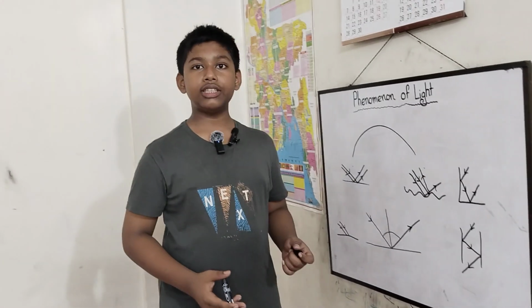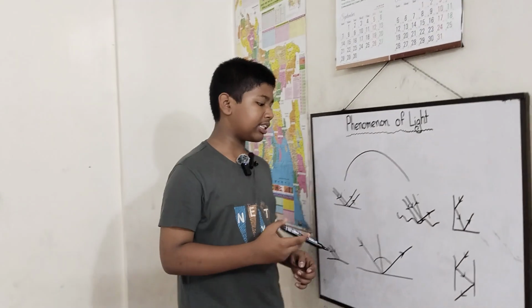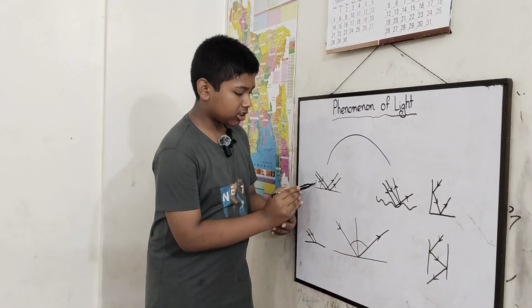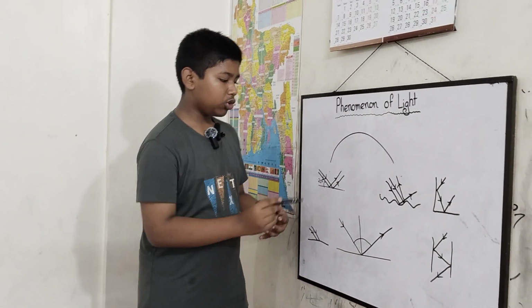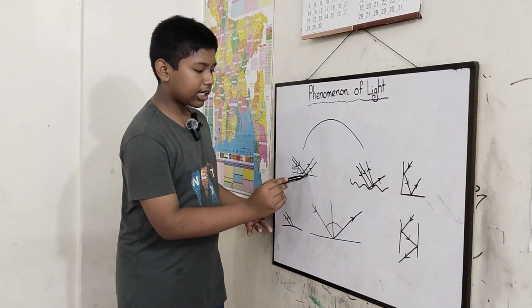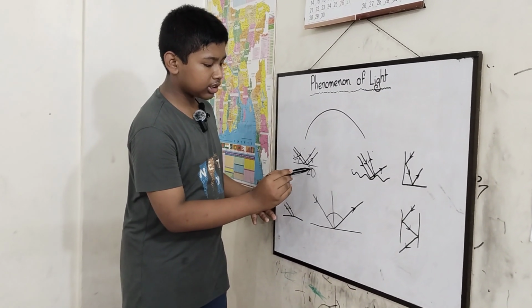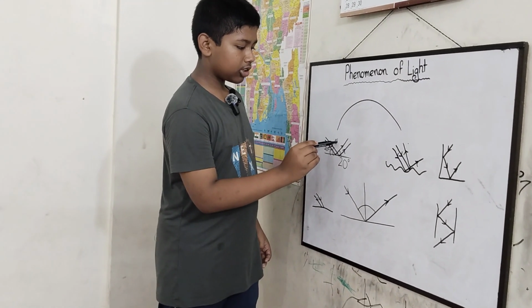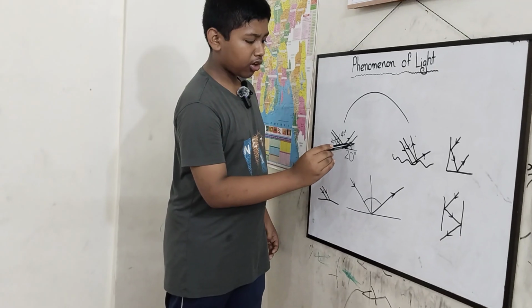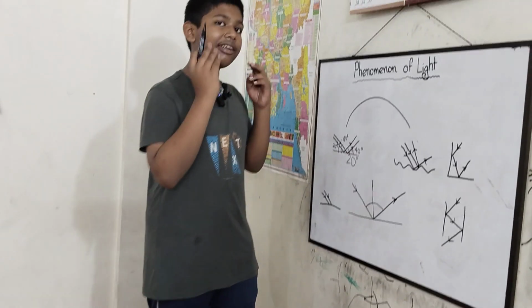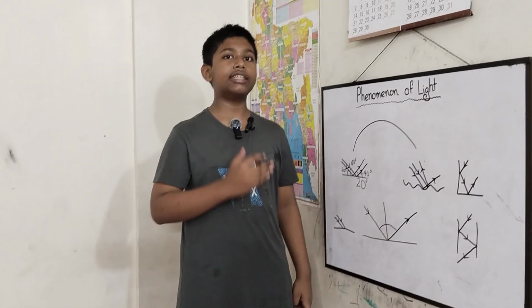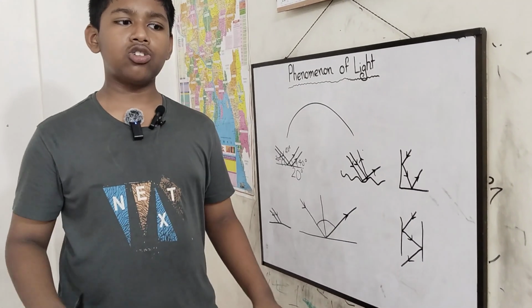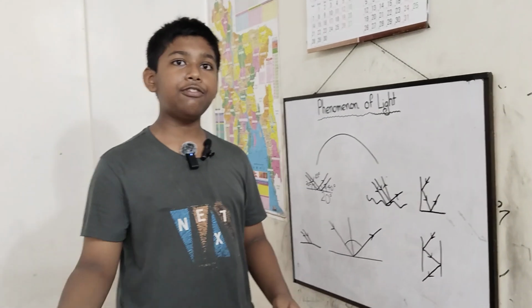Because light is always straight and it will make the angle and go in the same angle. Like this. This angle, let's say that it is 20 degrees. So you see it gets reflected here. So the angle produced is also 20 degrees. Let's say that this ray is 40 degrees. So this other ray will also be 40 degrees because it is the law of light to always have the correct angle for regular reflection. But diffuse reflection is just normal, we don't see anything, it just goes everywhere.